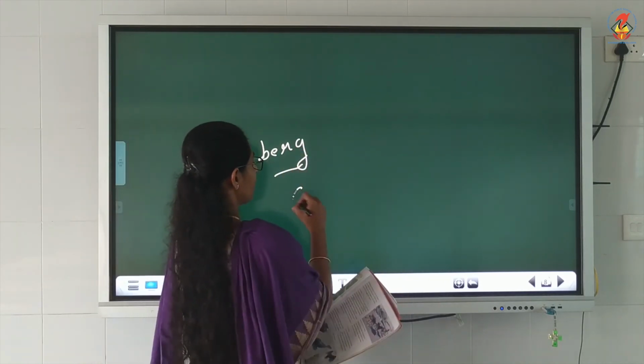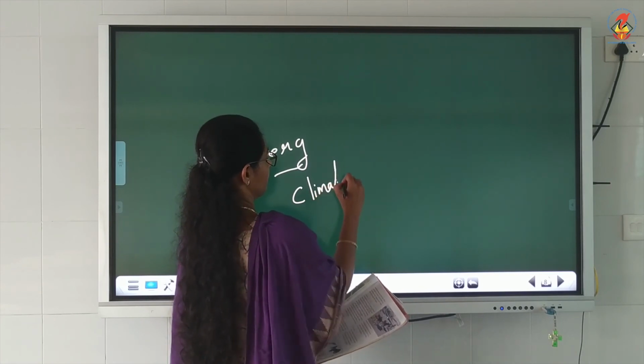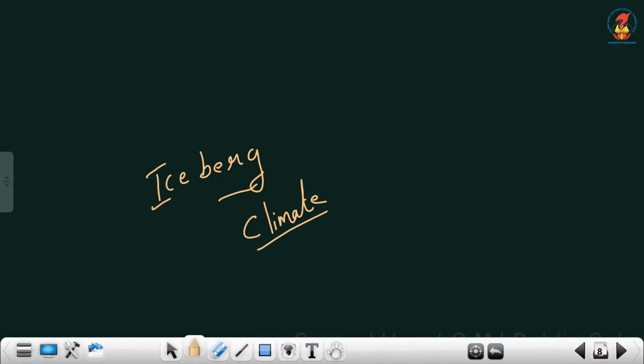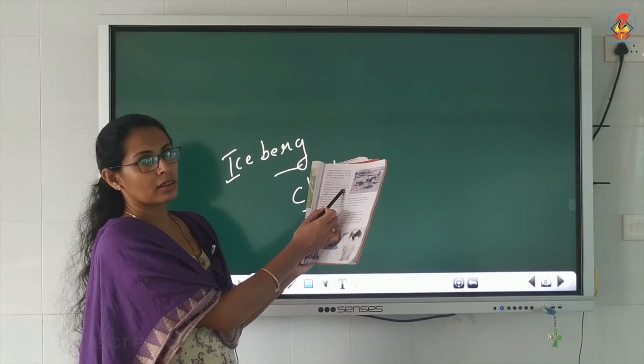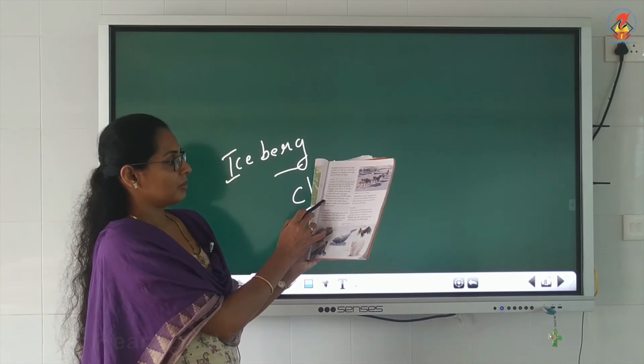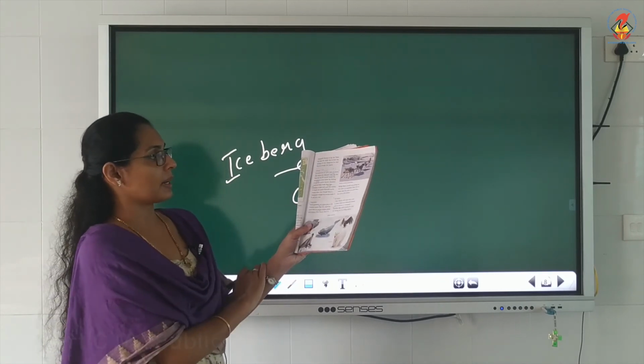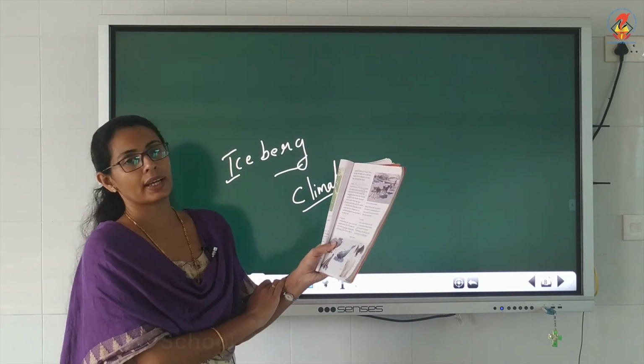Now take the climate, the Arctic type of climate. Keep the first sentence and second sentence in brackets, till summer is short and cold.